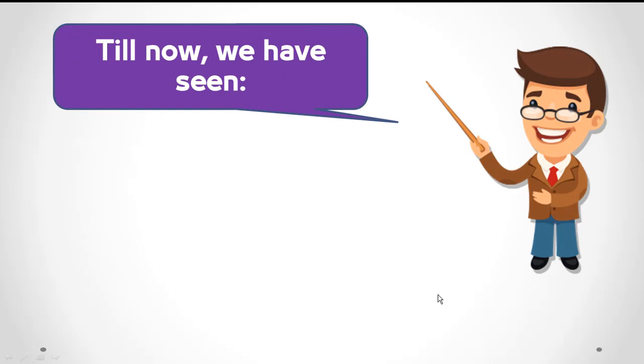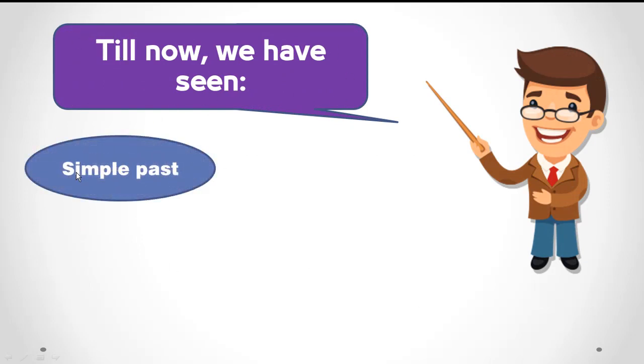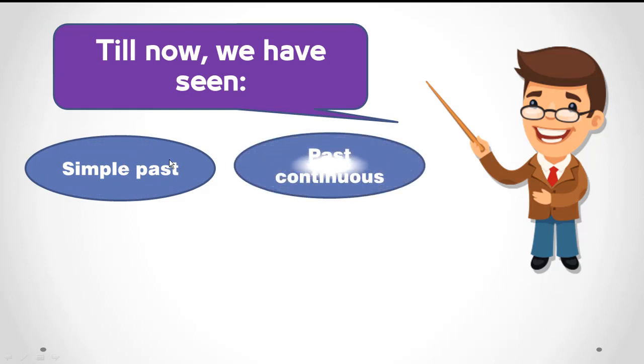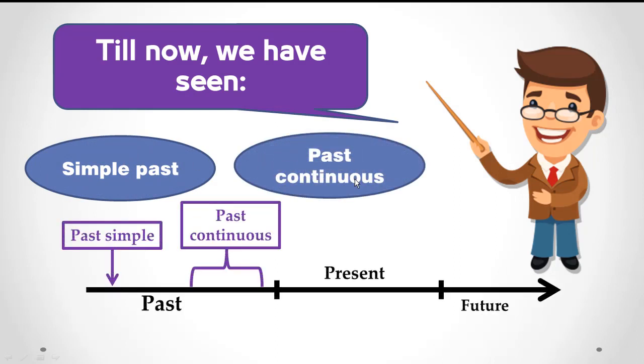So, till now, we have seen simple past and past continuous. Simple past expresses an action that started and finished in the past.